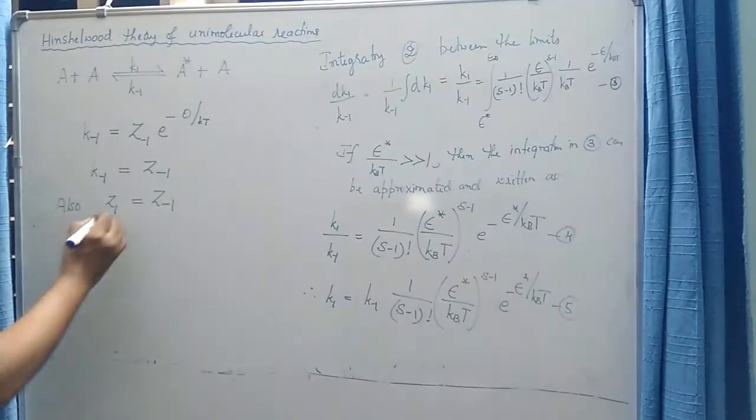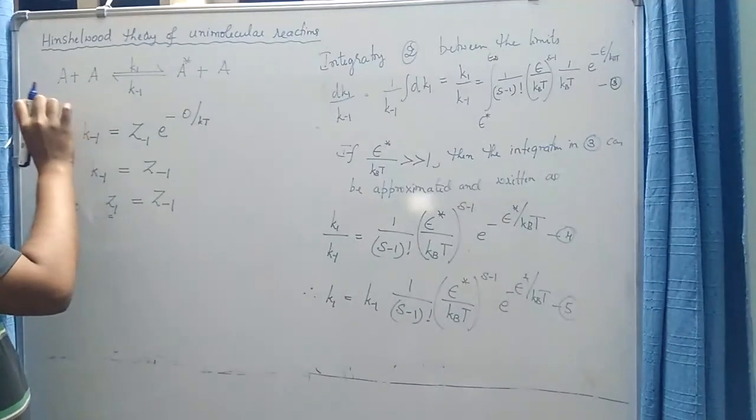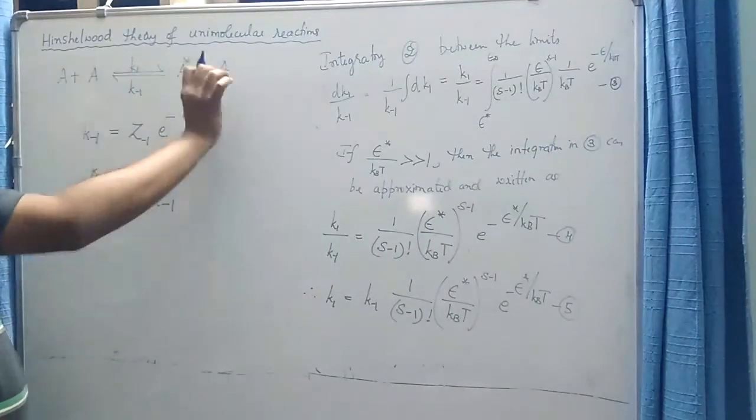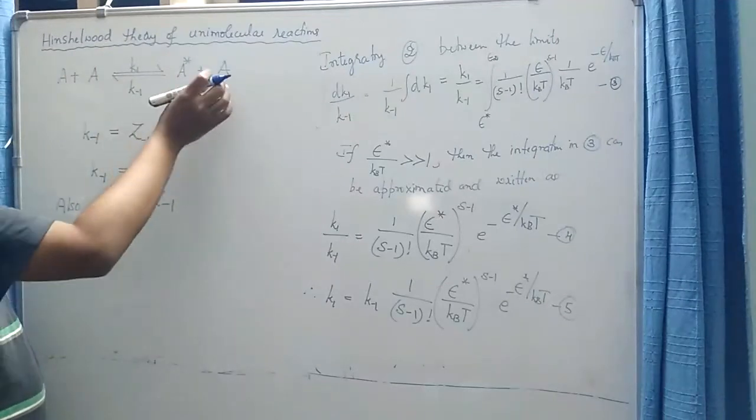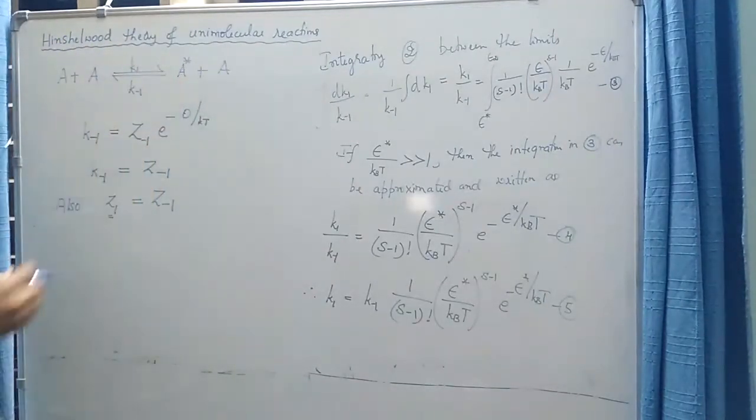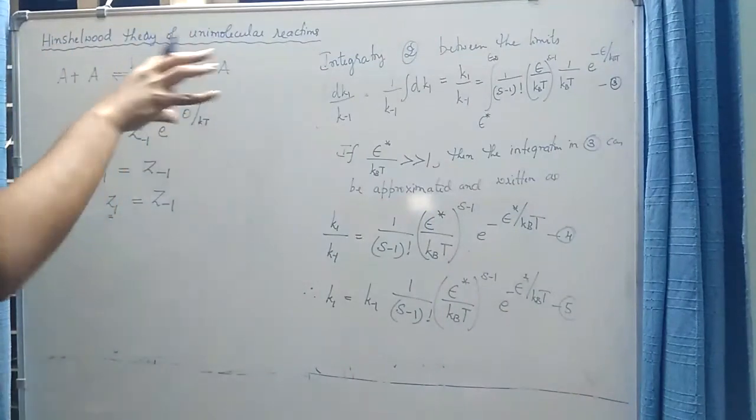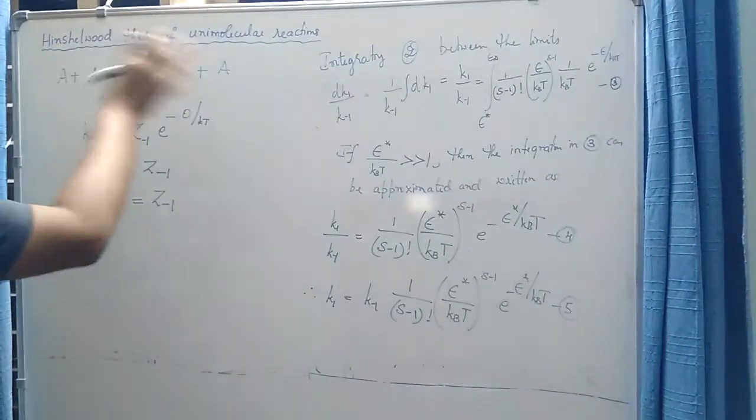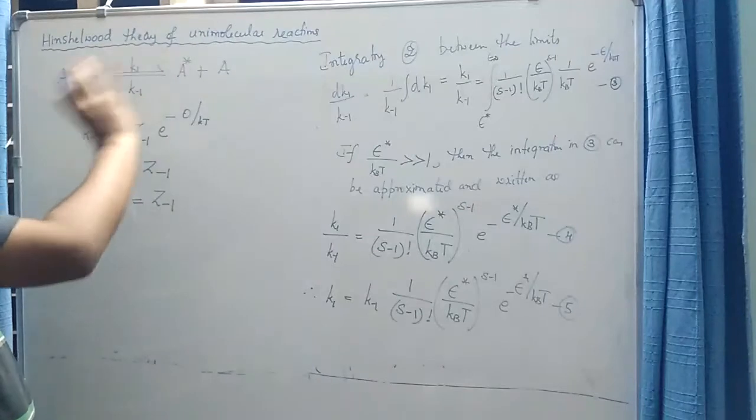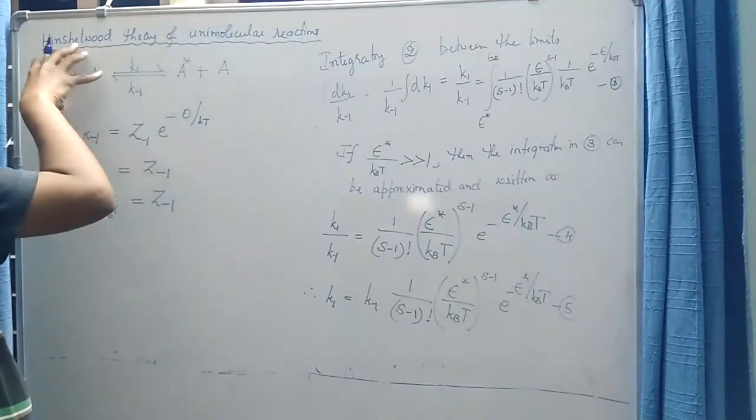What do you mean by z1? Z1 is the number of collisions per unit time per unit volume for the forward process, and z minus 1 is the number of collisions per unit time per unit volume for the reverse process. If you see carefully in this process, the molecules that are involved in the forward step as well as in the backward step are one and the same. In both these sides of the process you have molecules A. The only difference is here we have energized molecule, here you have normal molecule.